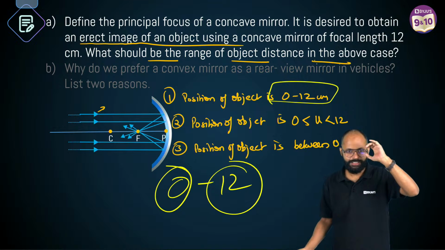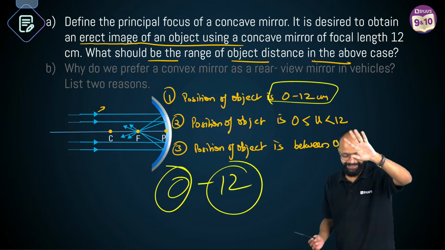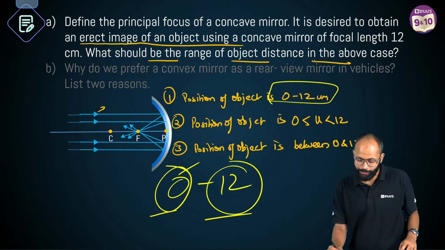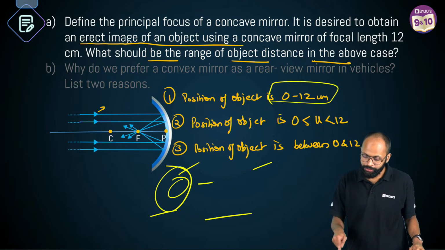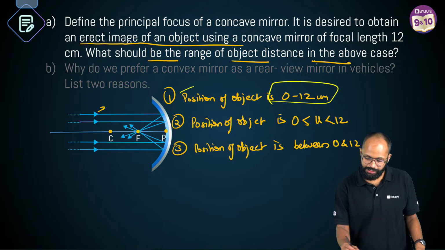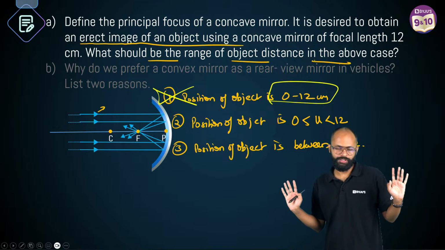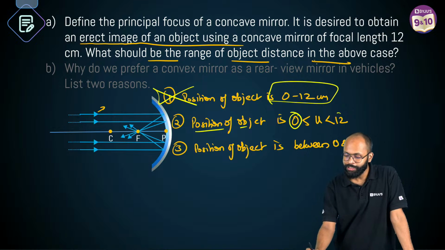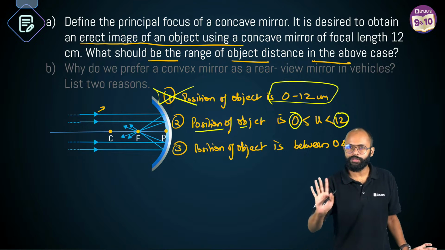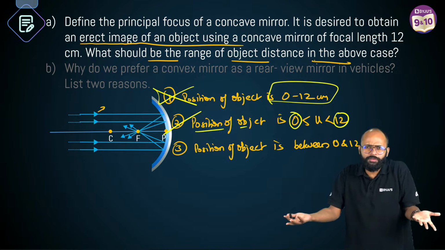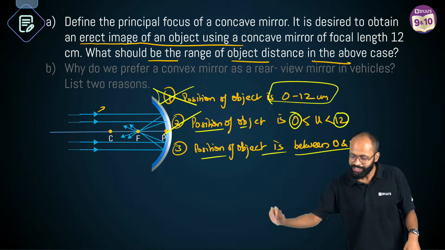That's why. Very good. Listen to me. 0 to 12 means you have included 0 and 12. But that is not the case. This is wrong. So that's why the first student will get 0 marks for this. Second: position of object is 0 to 12. Very good. It means more than 0, less than 12, without taking 0 and 12. Second is correct. Third, the textual format: position of object is between 0 and 12.